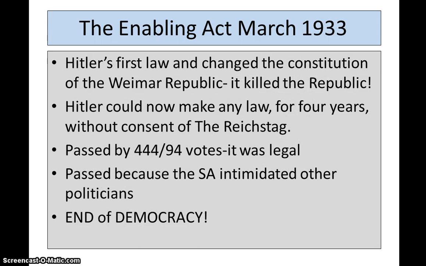Another critical act as part of your timeline is the Enabling Act, passed late March 1933. It was his first law, and it changed the constitution that set up the Weimar Republic. In fact, it killed the Republic, and it ended democracy in Germany. Hitler could now make any law he wanted for 4 years without the consent, the permission of the Reichstag. As you can see, it was passed 444 votes to 94, so it was legal. It was also passed because the Sturmabteilung, the SA, intimidated other politicians.